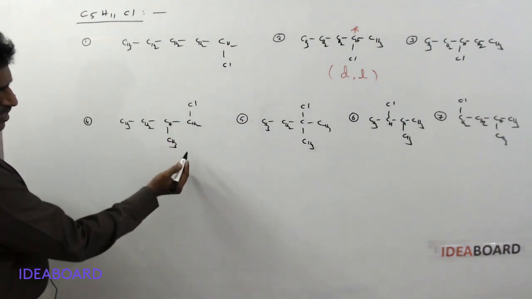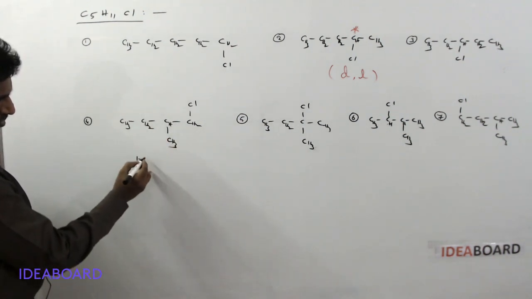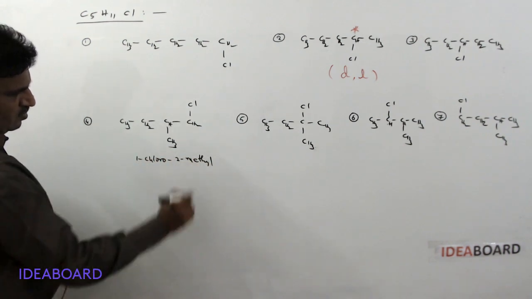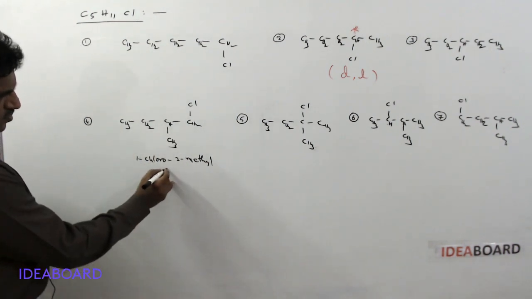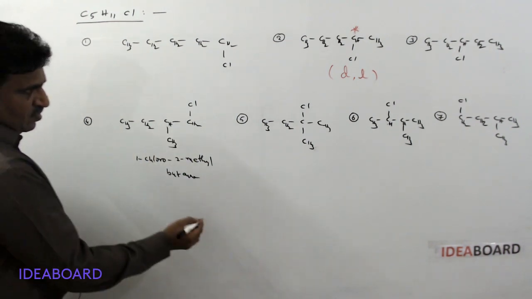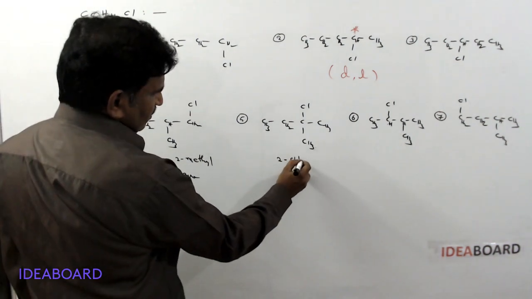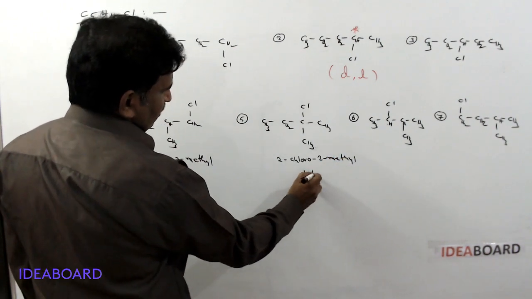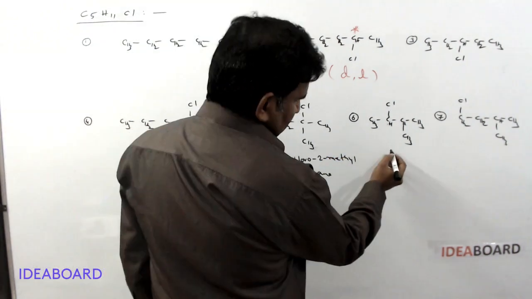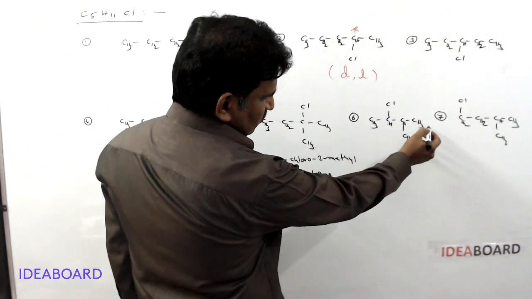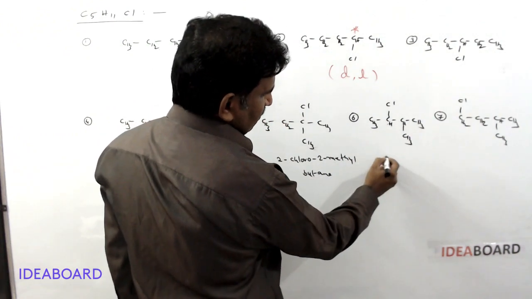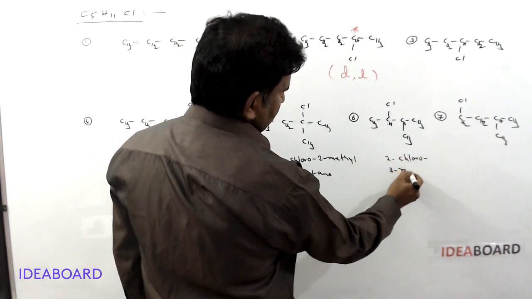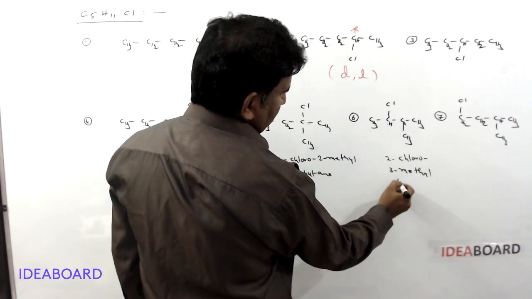Here I am writing the IUPAC names. 1-chloro-2-methyl butane. And this is 2-chloro-2-methyl butane. And this one, from this side you start numbering. This is 2-chloro-3-methyl butane.